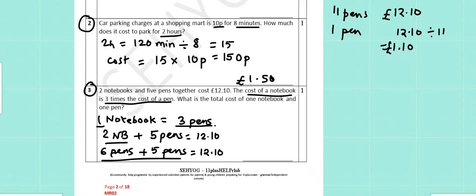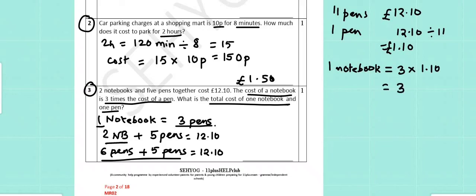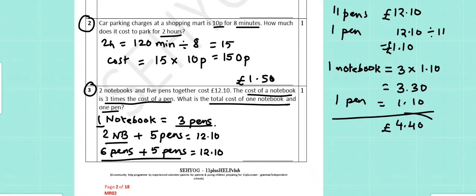So, the total cost of 1 notebook and 1 pen has to be found out. 1 notebook costs 3 times the cost of a pen. So, 3 times 1.10, which is 3.30, and 1 pen costs 1.10. Adding up the two costs, we get 3.30 plus 1.10, that is 4.40 pounds, which is our answer.